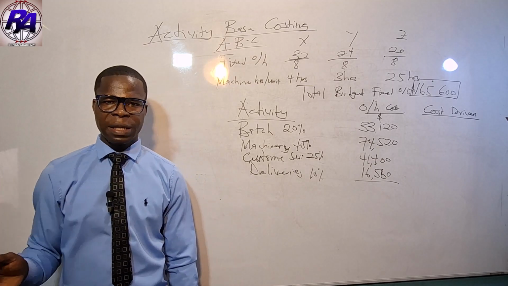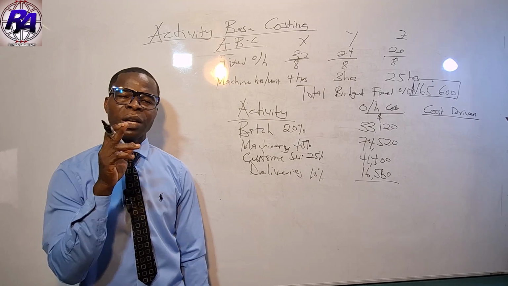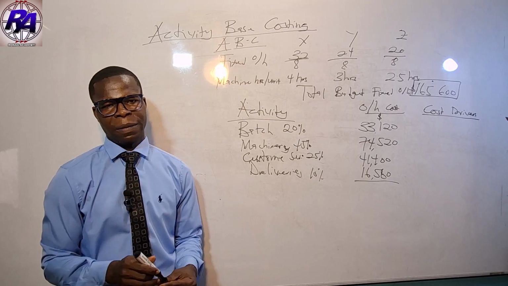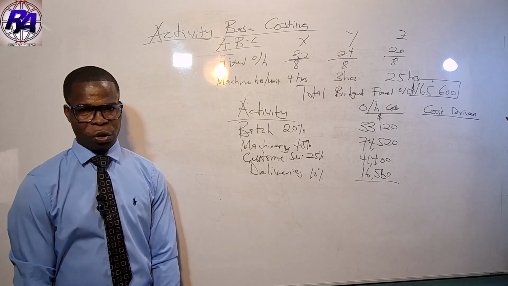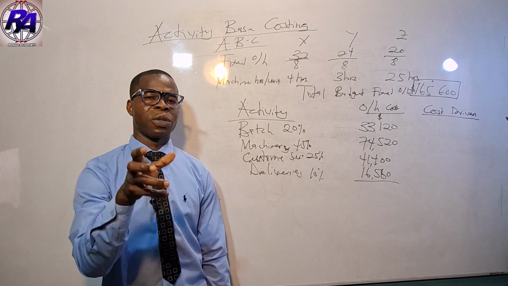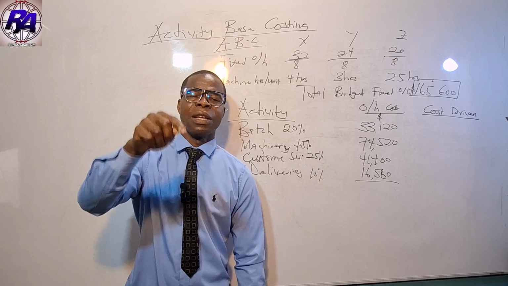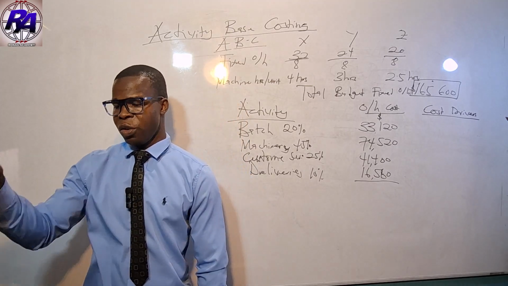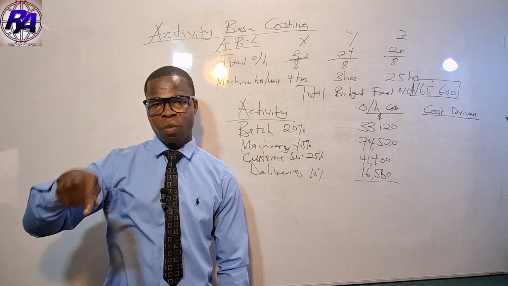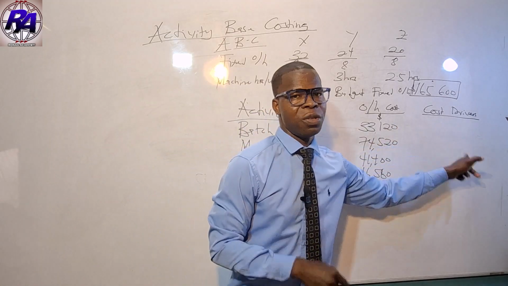So we have units in a batch. This is unit in a batch. So this unit in a batch, it is not a cost driver. We need number of batches. And they are saying unit in a batch. So you see, they are confusing you. If you don't know, you go and use the unit in a batch to be the cost driver for this. You are wrong.